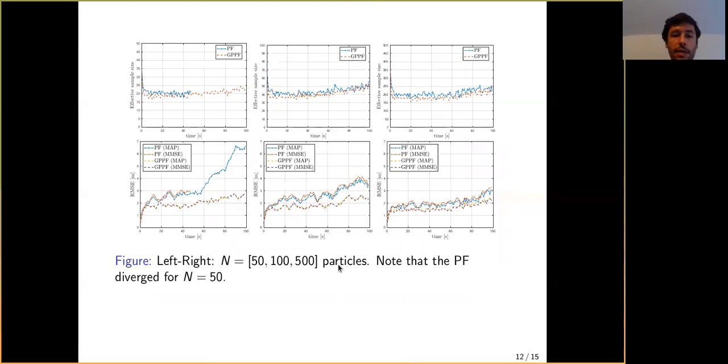Breaking this down a little bit, now instead of average MMSE, we are plotting MMSE over time, but also averaged over Monte Carlo simulations. And we can see an effective sample size here, and also the trajectory, and the MMSE in meters. We can see a big improvement in the performance with 50 particles, 100 particles and 500 particles, while keeping the effective sample size very similar to what we have with a standard particle filter.